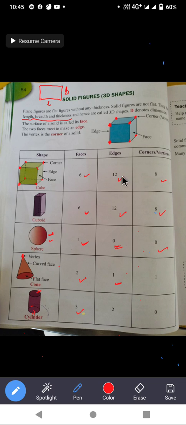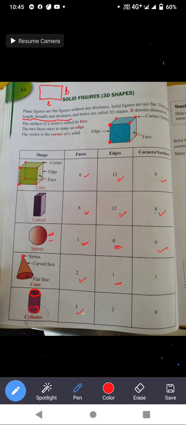Okay, now edges. How many edges are there? Two edges. One is on the upside, this round edge, circular edge, and one is down.